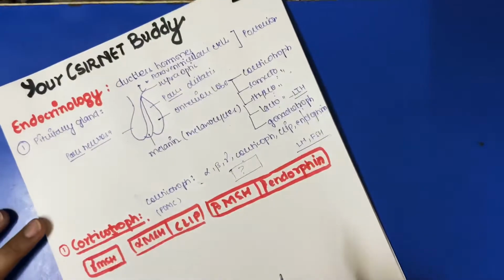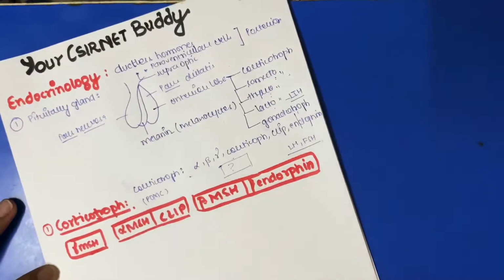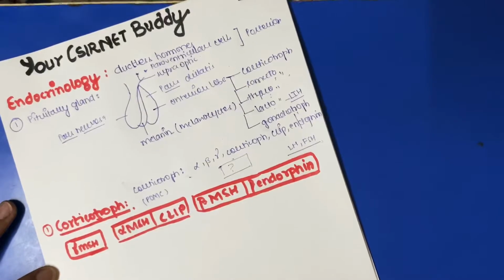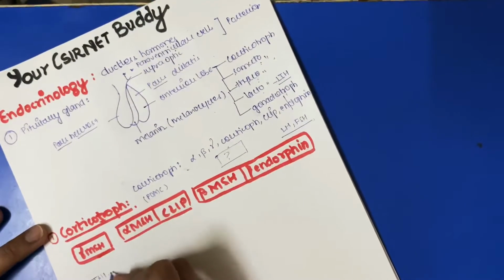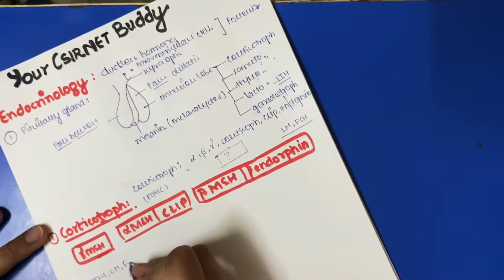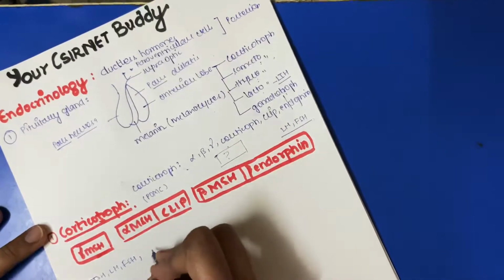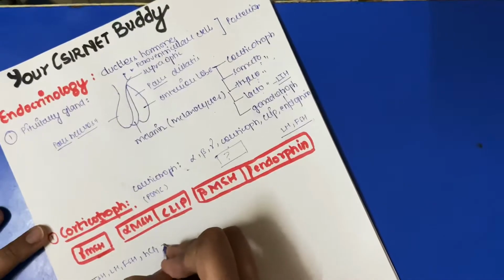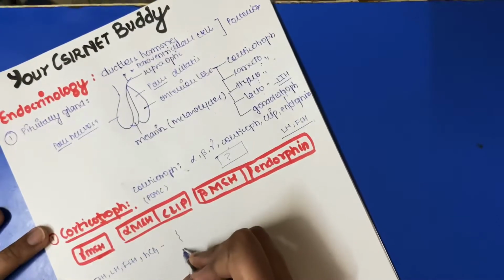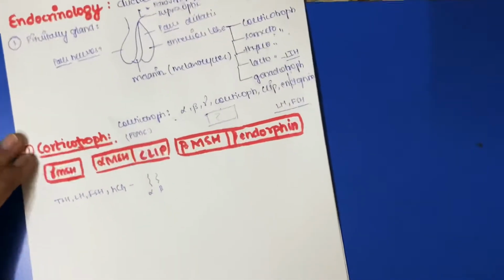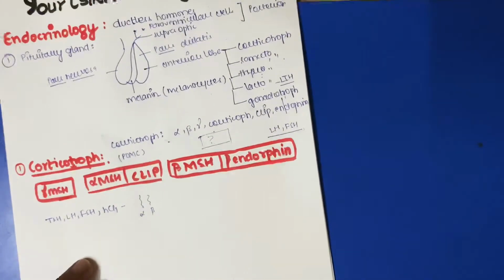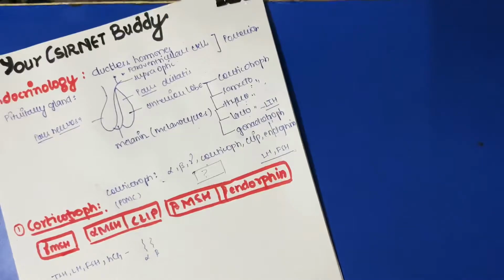The second thing I want to discuss is the HCG hormone, the human chorionic gonadotropin hormone, along with TSH, LH, FSH and HCG. These are all protein derivatives having alpha and beta chains.